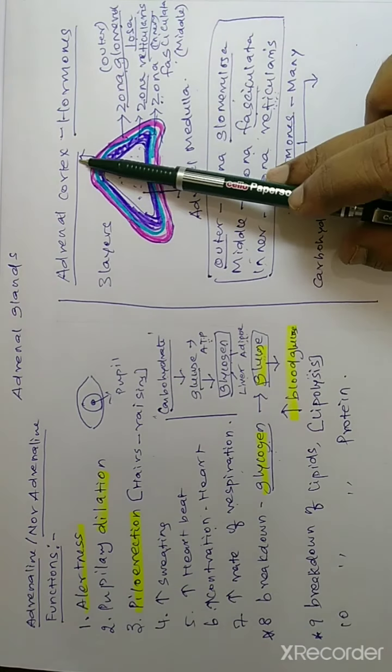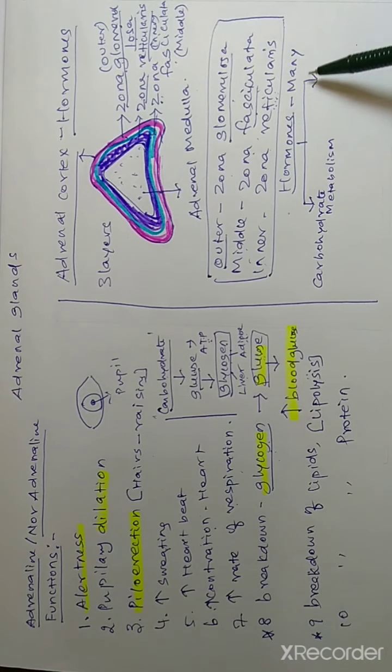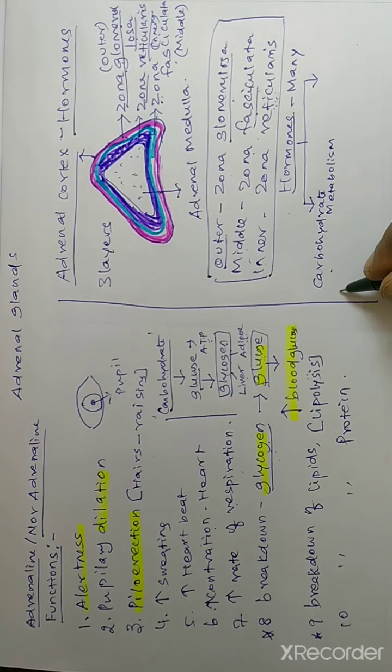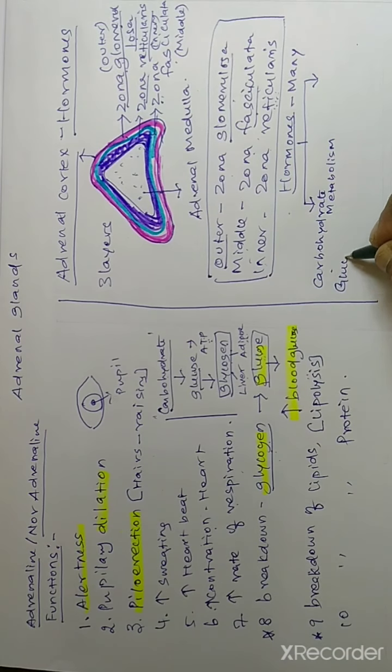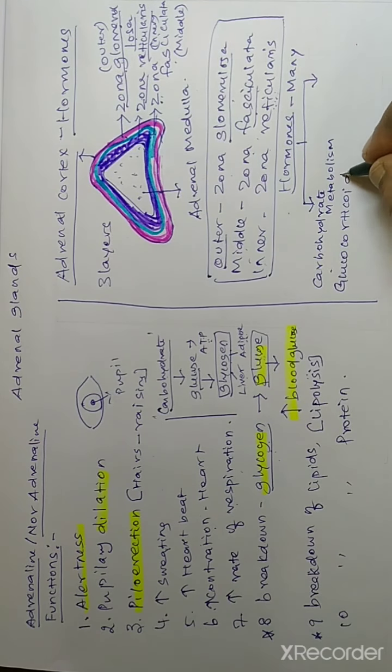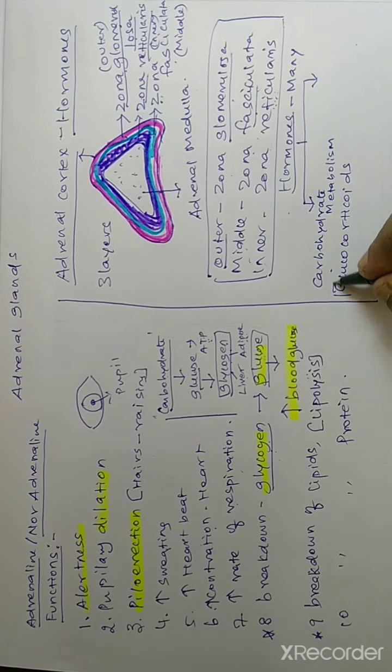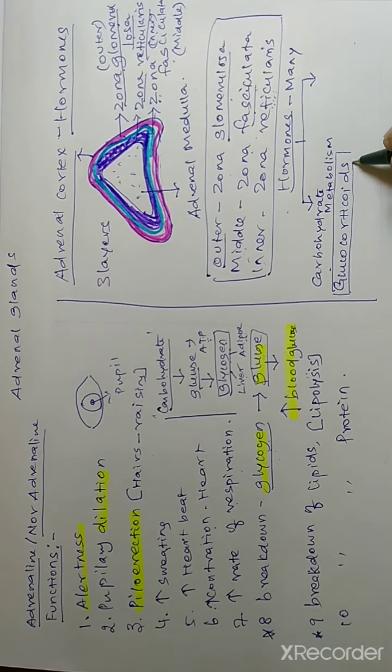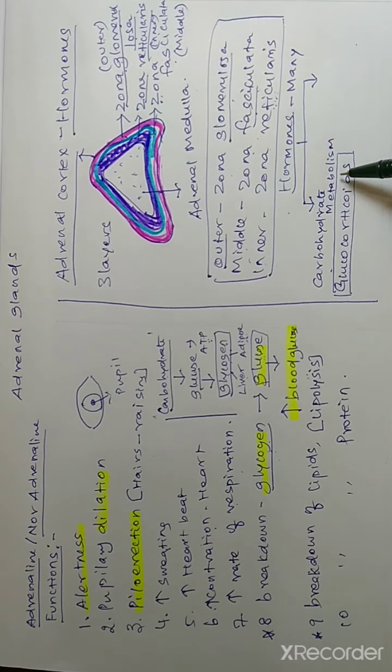The adrenal cortex secretes a lot of hormones. Among them, some hormones are responsible for carbohydrate metabolism. Those hormones are called glucocorticoids. Which hormones are responsible for carbohydrate metabolism? Those hormones are called glucocorticoids.